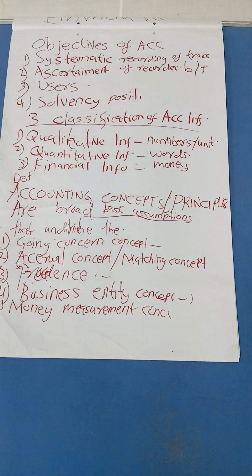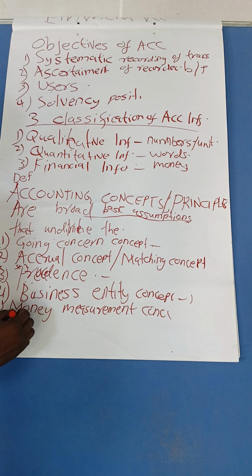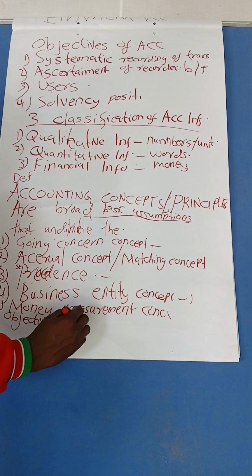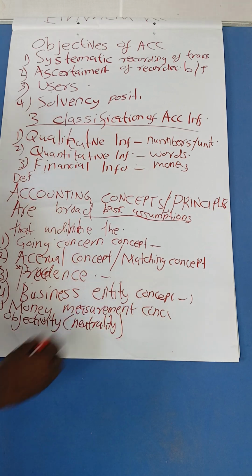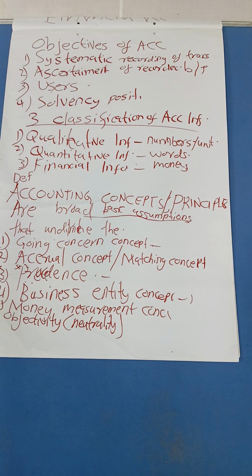We have another one which you have to know, called objectivity. Objectivity, or you can say neutrality. The neutrality concept or principle is that as an accountant, you must show objectivity in your work. This means that you must show some consciousness. You must be free from bias.